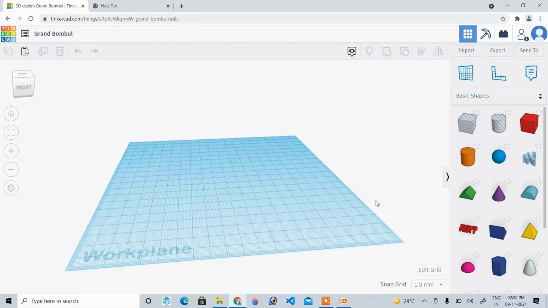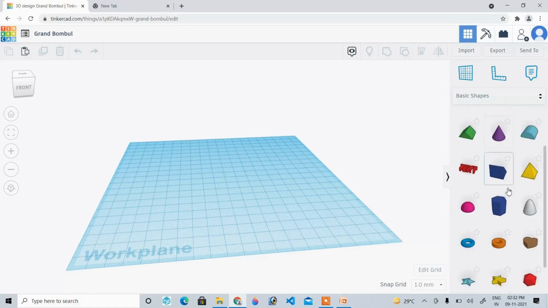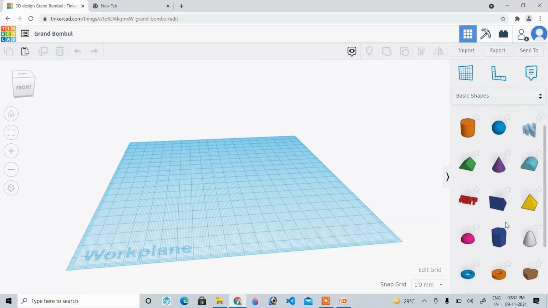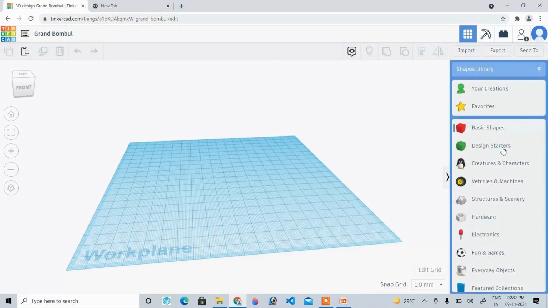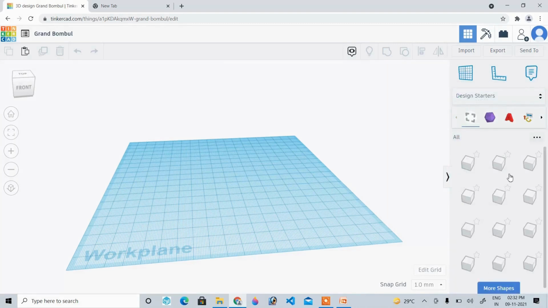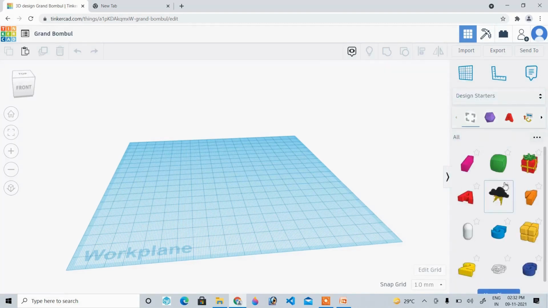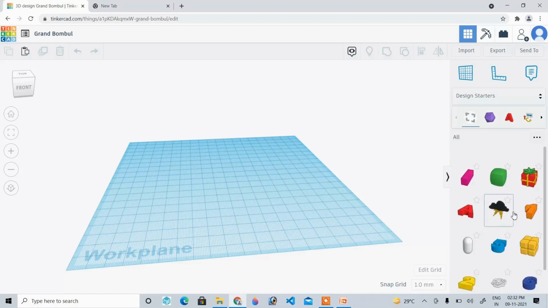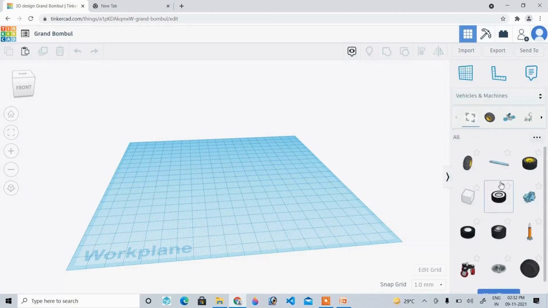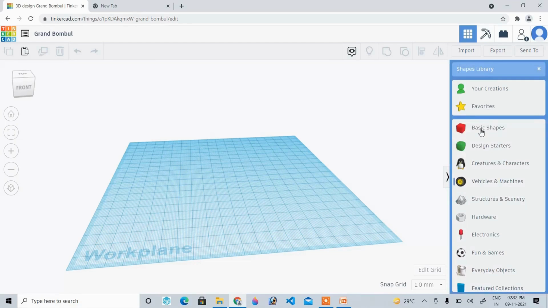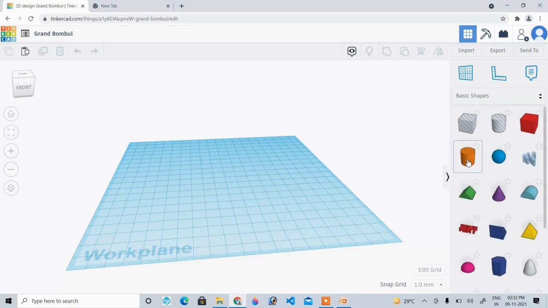Currently I'll show you how to design a keychain. We have predefined basic shapes. These are the basic shapes, and this kind of basic shapes are already available which I can use just by dragging and dropping. We have the design starters. These predefined shapes I can use while designing anything, so it will be easy for me to design. We have other parts also, like vehicles, machines. So I'll just show you some examples with basic shapes.